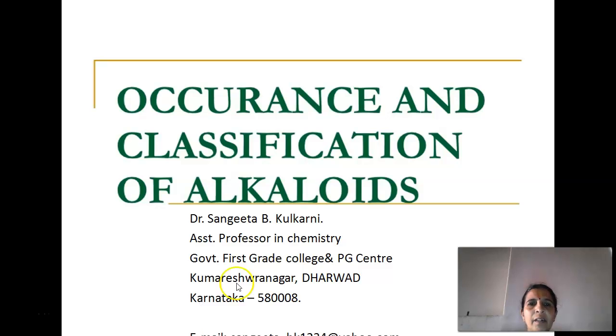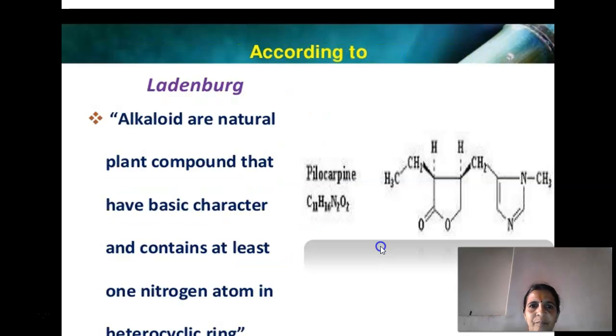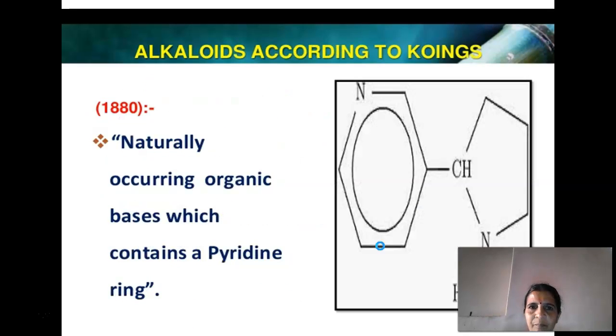Today I will start a discussion on the important class of natural organic compounds called alkaloids. First, let us discuss the occurrence and classification of alkaloids. According to Coyens, in 1880, alkaloids were defined as naturally occurring organic bases which contain a pyridine ring. This is the example.